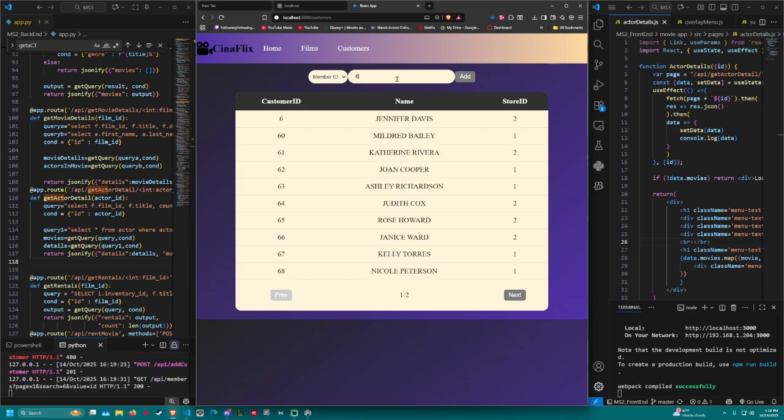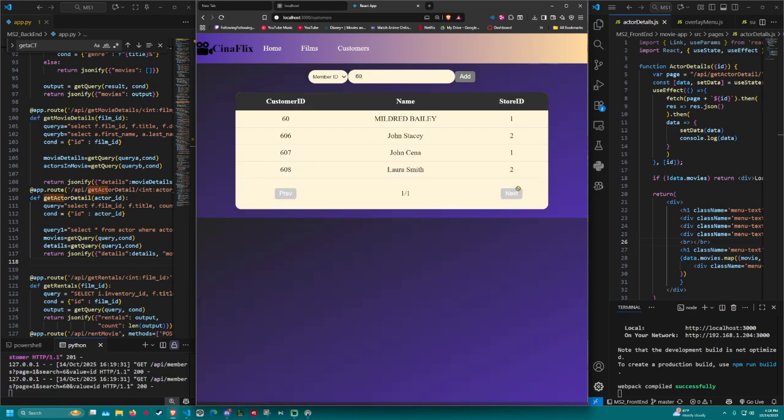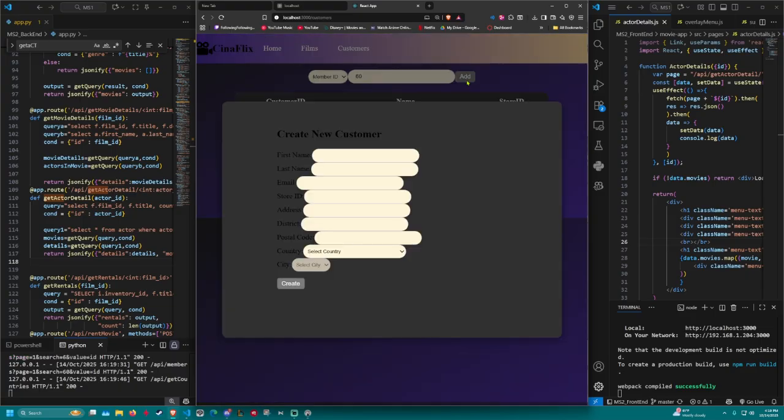and then it should be in the 600s. So here we have Lara Smith. Here our customer, she's 608. She belongs to store ID 2, which we designated. And yeah, that's how you're able to add a new customer. If I just wanted to send it forward, it won't let me, because it says first name is required, last name is required, email is required, store ID is required. All of these fields are required for us to be able to submit it.